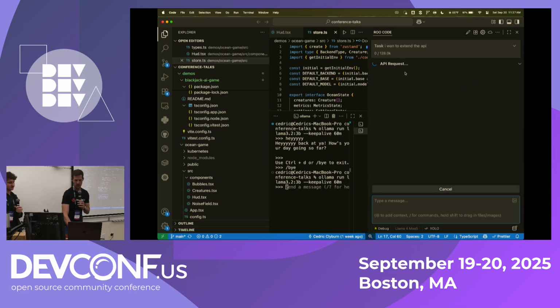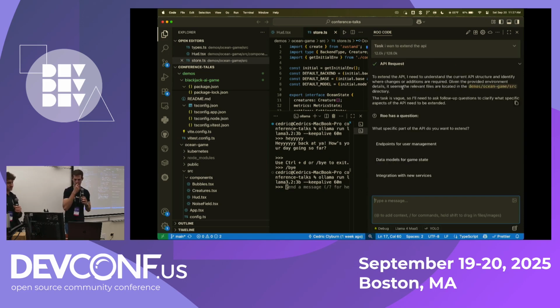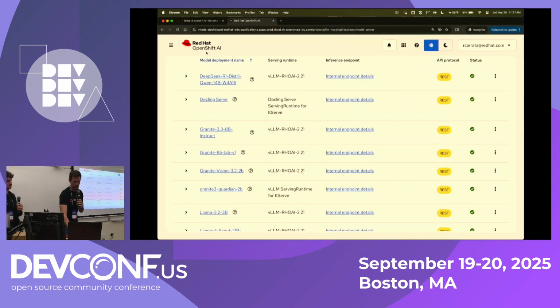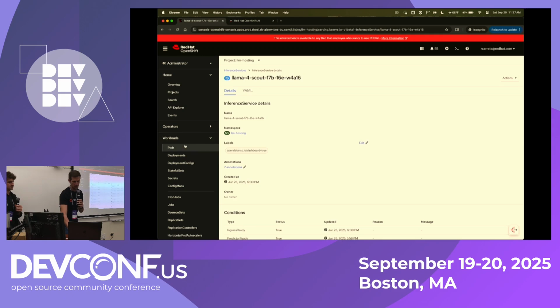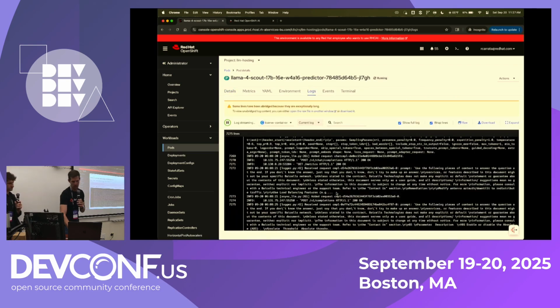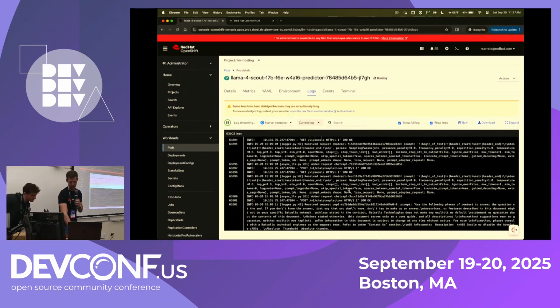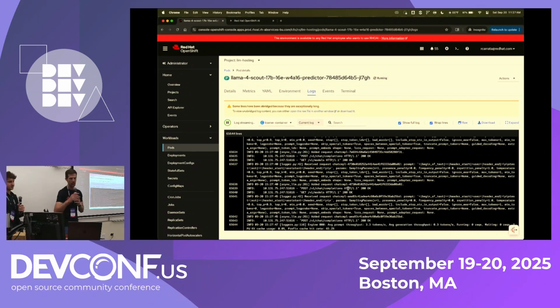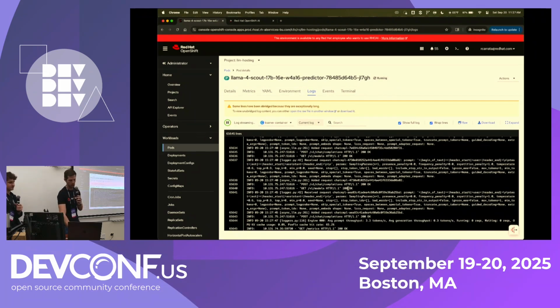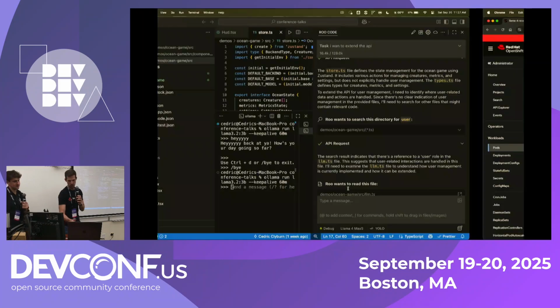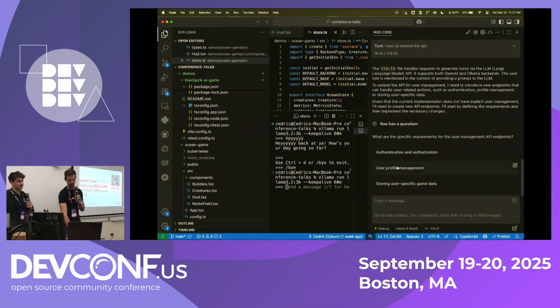All right. So this is going against my endpoint. And as you can see, I can select the different things. If I go to the pods, I will see all of the inference around that. But at the end of the day, it's using a very large model to consume all of this. And you can see the amount of different tokens. This is vibe coding right now using just my private AI, without leaking or going to OpenAI in order to use it. Everything that you can see is all of the vibe coding that I'm using, because this is only using my endpoint. So this is really cool.